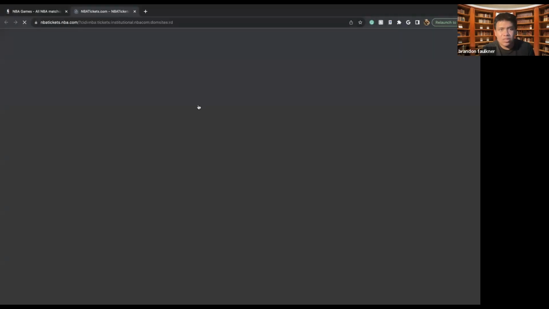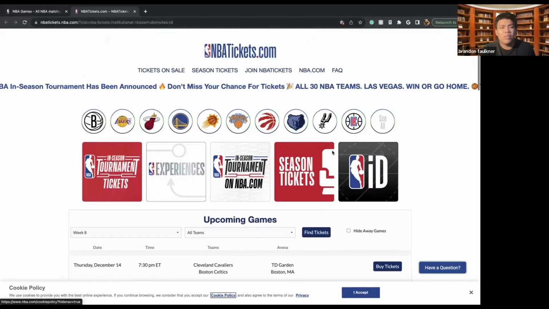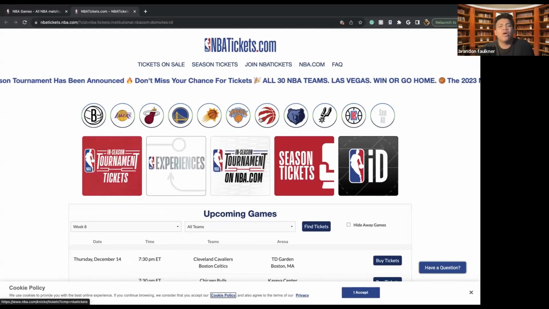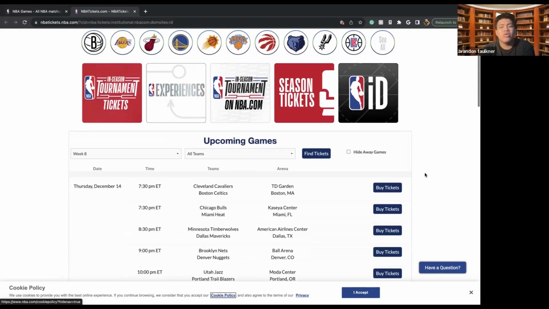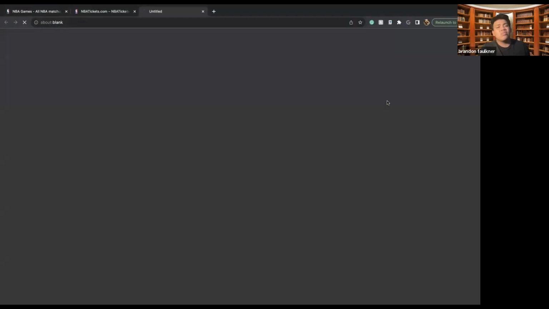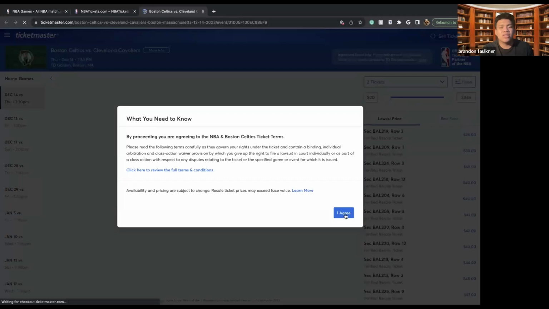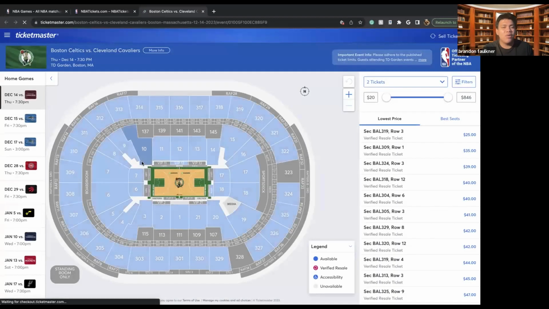There's also tickets. Through the NBA app, you are able to buy tickets to upcoming games. So if you want the chance to go see an NBA game in person, you have the chance through the NBA website or through the NBA app to buy tickets. It's the same for any other sporting app that you may use, such as the MLB app or anything like that.